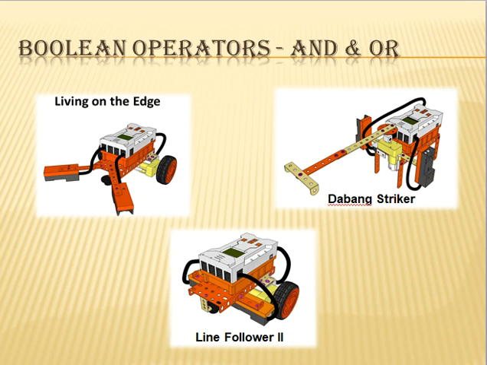Next is Dabang striker. As the name suggests, it strikes off the obstacles. I hope you must have seen the movie Dabang. So like that, it will strike off all the obstacles, whether on the right or left side. Next we are going to make the line follower again, but this time we are going to use 2 sensors to make it more precise.